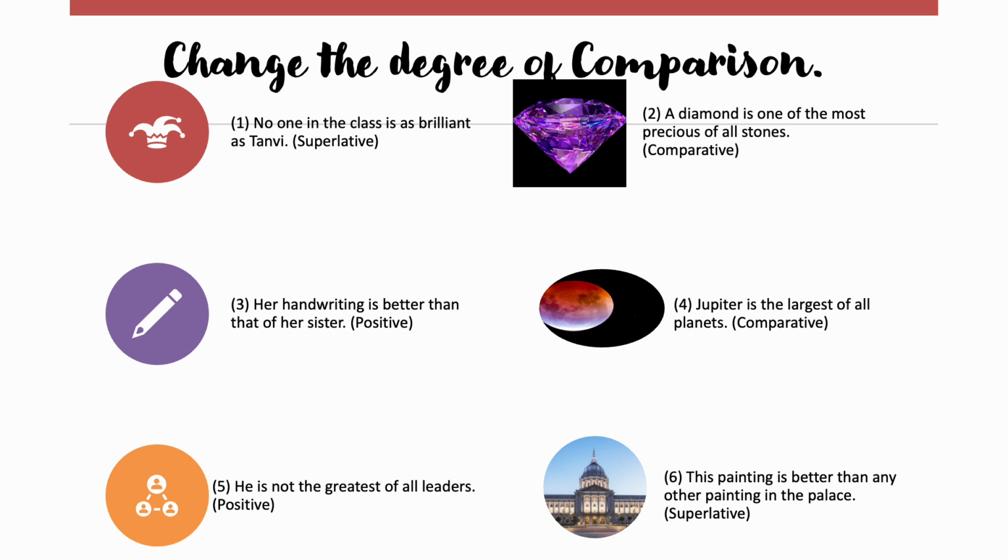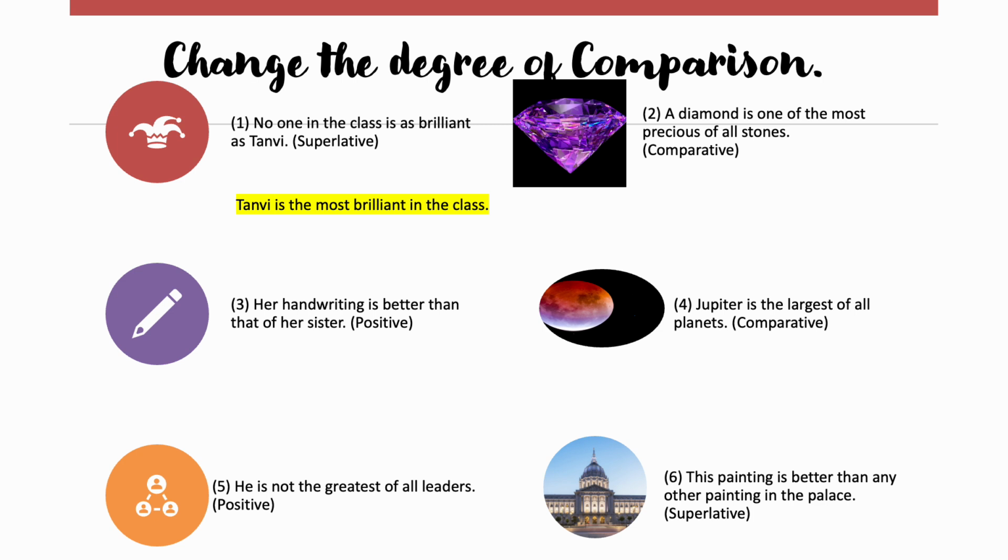Let's understand and revise these sentences from our textbook. The first one, no one in the class is as brilliant as Tanvi. First, let us understand the degree of comparison. What is the degree in here? "As brilliant as" is positive degree. Now we have to change it into superlative degree. So when we are changing into superlative degree, we'll have to take the topmost. That is, no one in the class is as brilliant, that means Tanvi is the most brilliant of all. So our superlative degree would be, Tanvi is the most brilliant in the class.